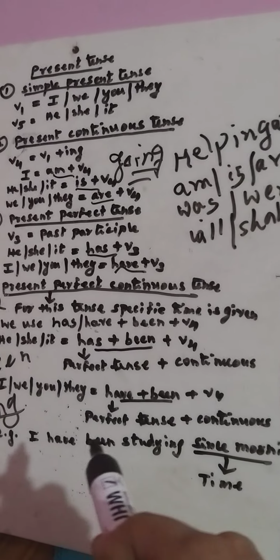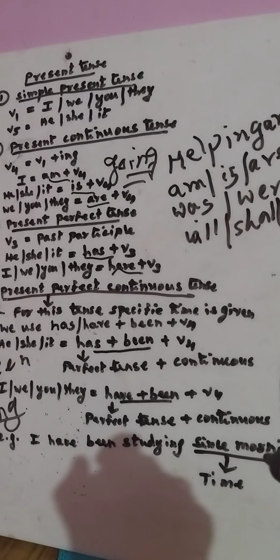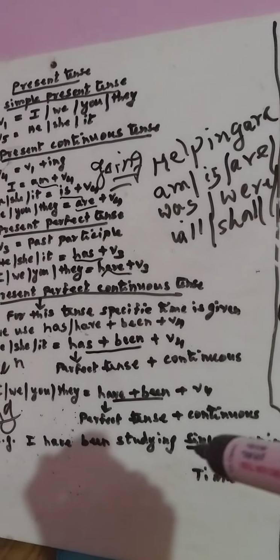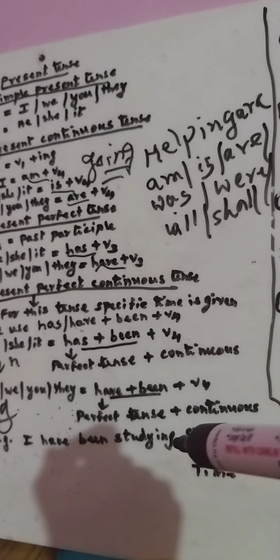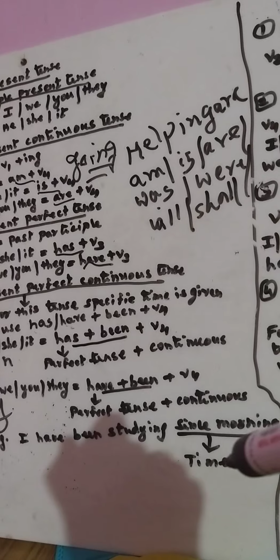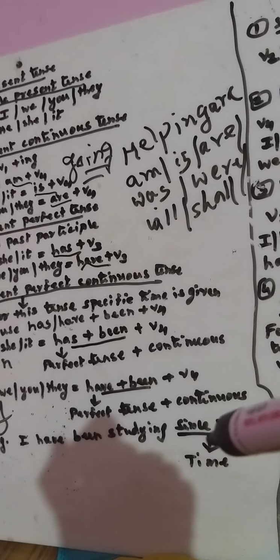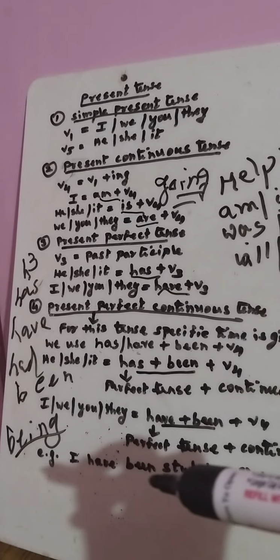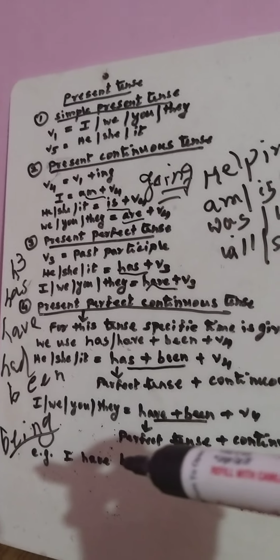So, I have been studying since morning. Even though I started studying, I might have completed some, but still what I want to study is remaining. So, I am continuing. This is how the 4 divisions of your present tense are completed.